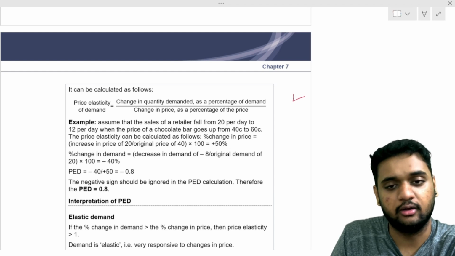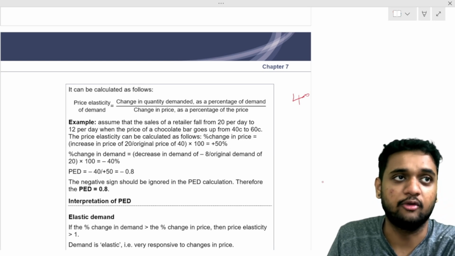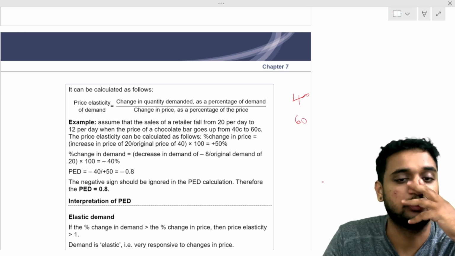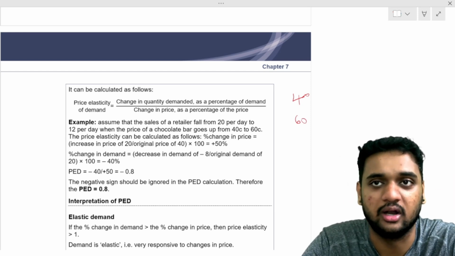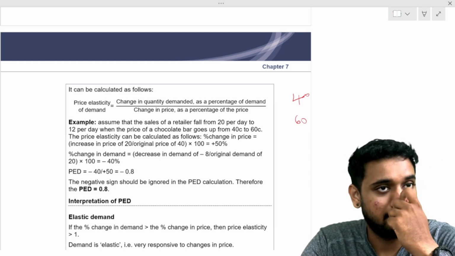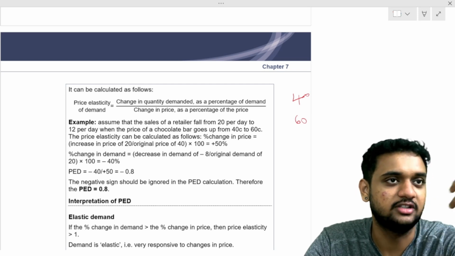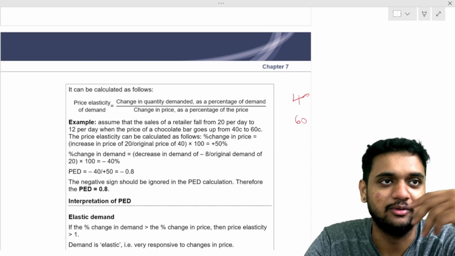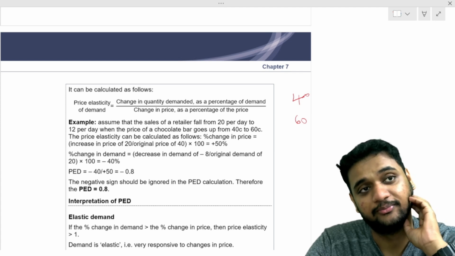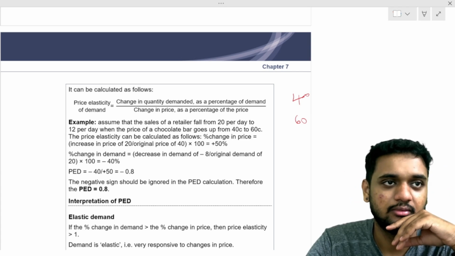For example, don't write anything. The number of units of chips I earlier sold was 40 units. Now I am selling 60 units. What is the percentage change in quantity? 60 minus 40 divided by 40. How much has changed? 50%.